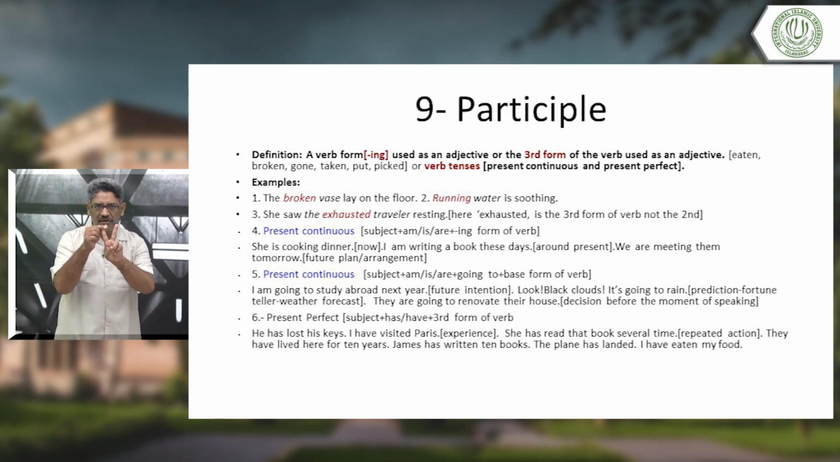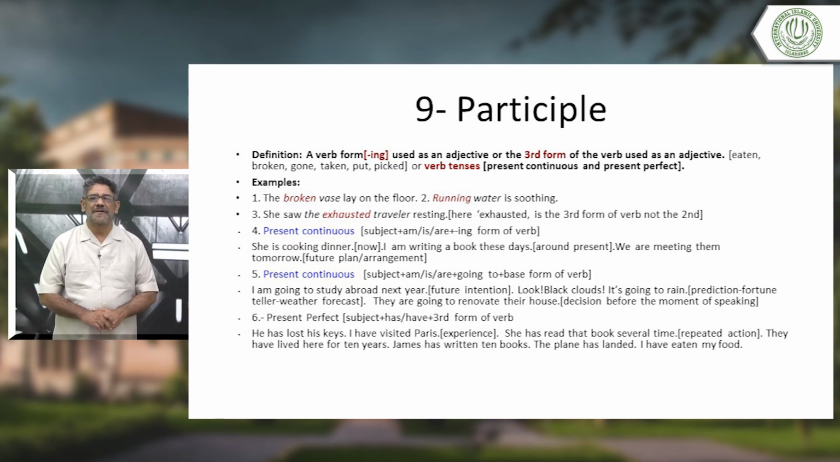The -ing form of the verb and the third form of the verb, like we said: gone, eaten, broken. They will be used as adjectives. Or verb tenses. What are verb tenses? Here, when you are talking about the participle, the present continuous and the present perfect. See examples. As I always say, examples make things clear.